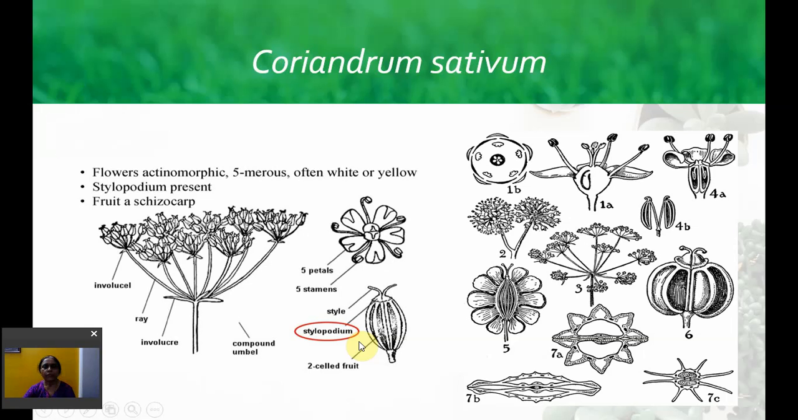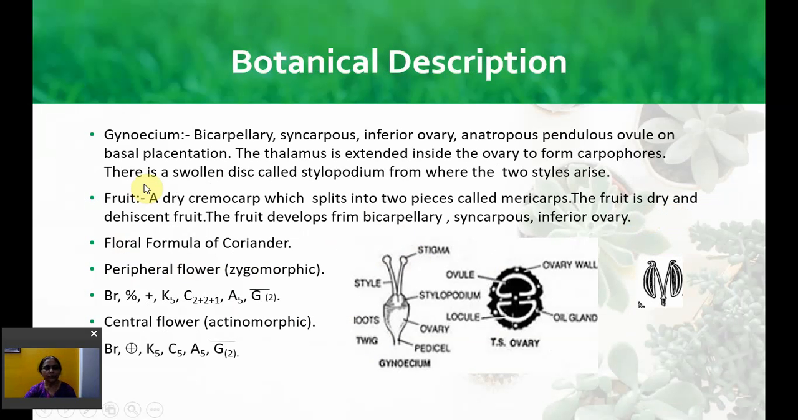This is the diagram of Coriandrum sativum, the compound umbel. This is the umbellet. This is the central flower with equal corolla. This is the longitudinal section of the flower. You can see here the inferior ovary. This is the fruit. It is the cremocarp. Gynoecium. Bicarpellary syncarpous. You can see here bicarpellary syncarpous. Inferior ovary.